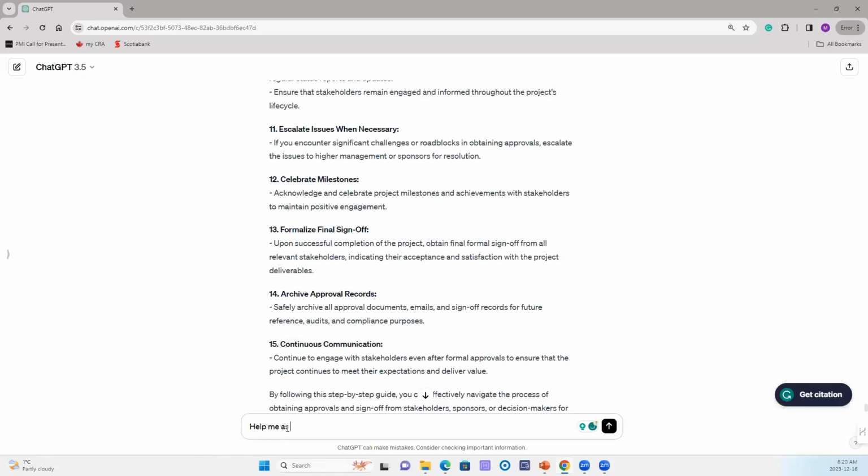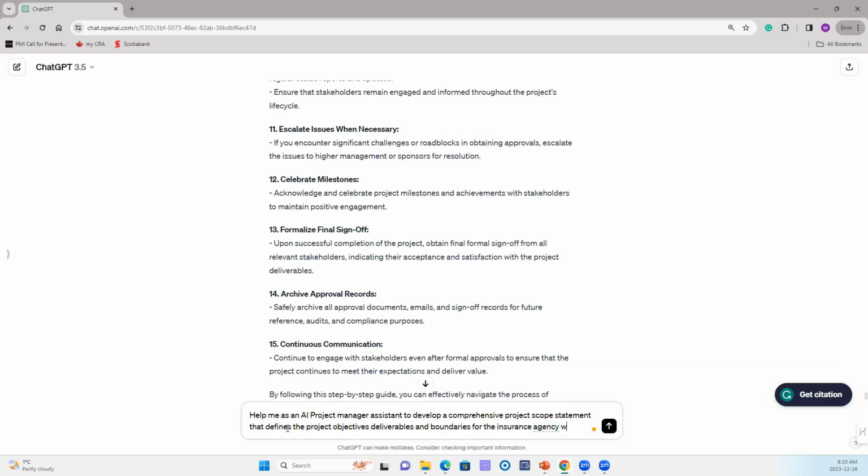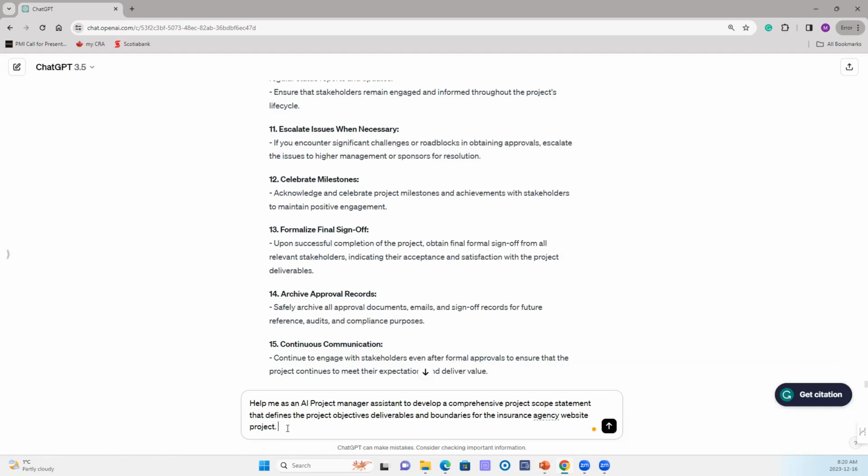Help me as an AI project manager assistant to develop a comprehensive project scope statement that defines the project objectives, deliverables, and boundaries for the insurance agency website project. Okay.